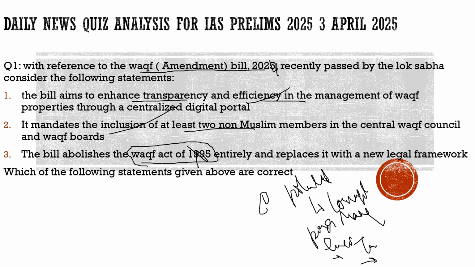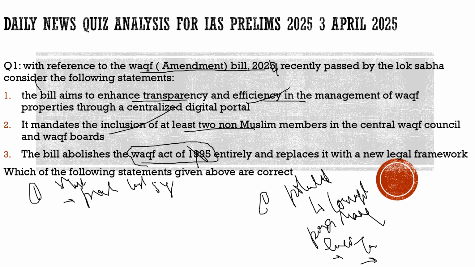First amendment which has been brought in here is that, for example, if you want to donate under the Waqf board, you have to prove that you have been Muslim for the last 5 years. If you want to waqf your property, you have to prove that you are practicing Islam for the last 5 years, then only you can provide your land or your property to the Waqf board. The reason for that is to prevent the misuse.